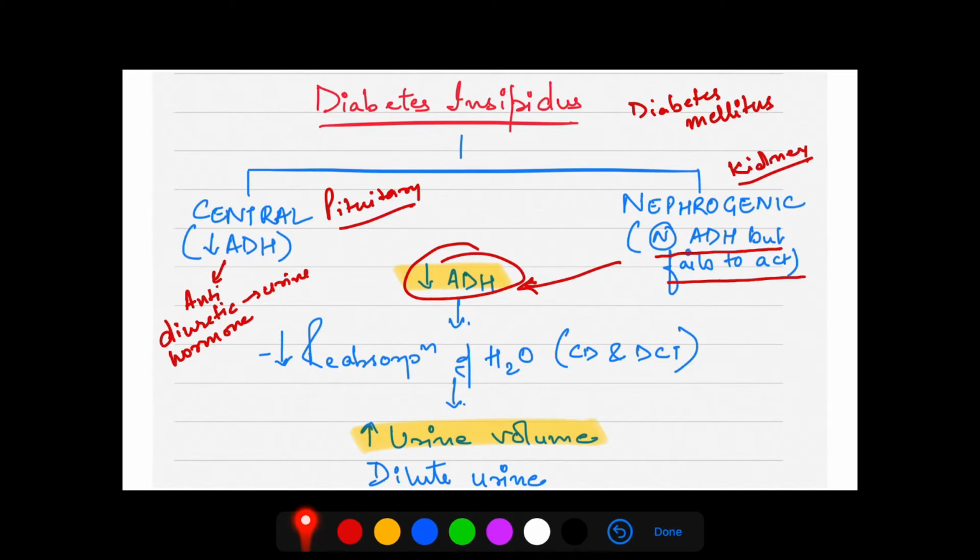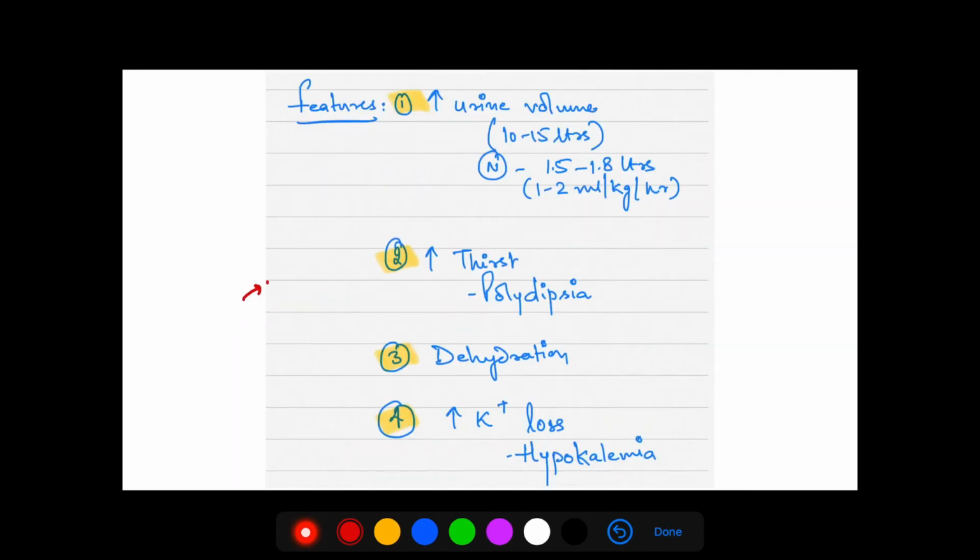So because of the increase in urine volume, the urine is dilute or hypotonic, because a lot of water is added into the urine. So a lot of water in the urine. So that is why we say that urine is hypotonic and the volume is high. So now we will come to the features of this diabetes insipidus. The first and foremost feature is an increase in the urine volume.